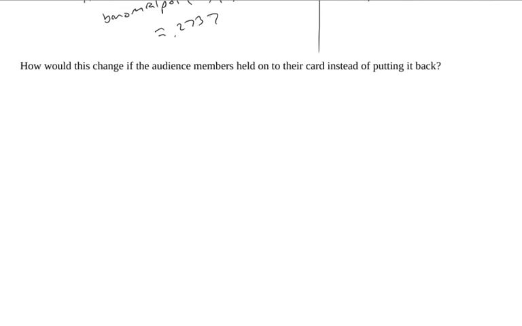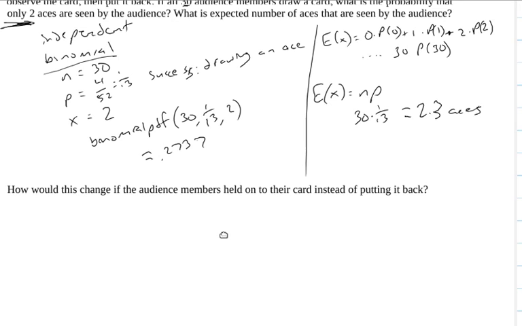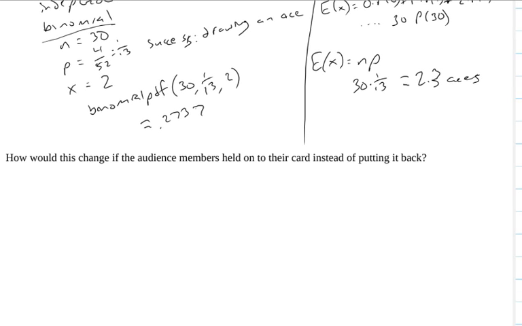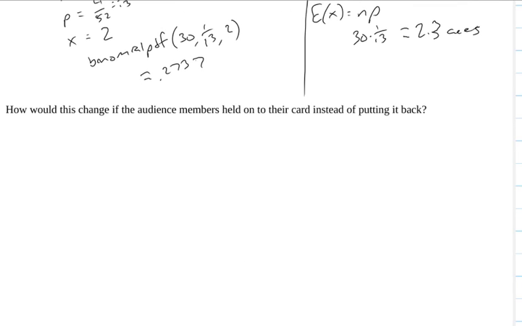How does this change if the audience members held on to their cards instead of putting them back? Well, since they were putting them back before, I said that these were independent. The probability that one person gets an ace is not impacted by the probability the second person gets an ace. So if they're keeping the cards instead of putting them back, these are no longer independent, and we're now saying this is without replacement.